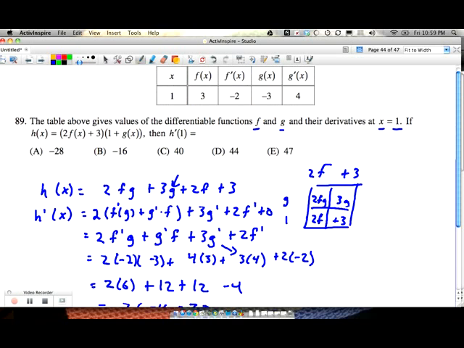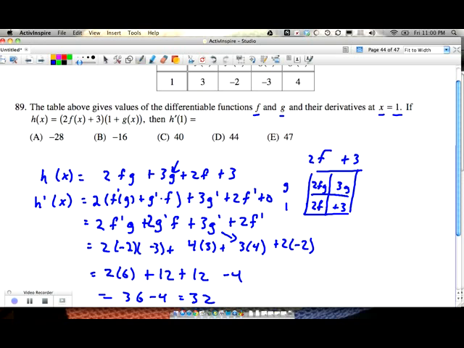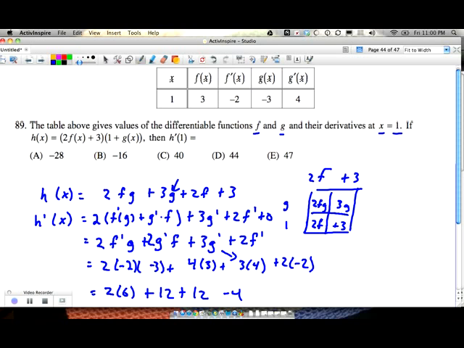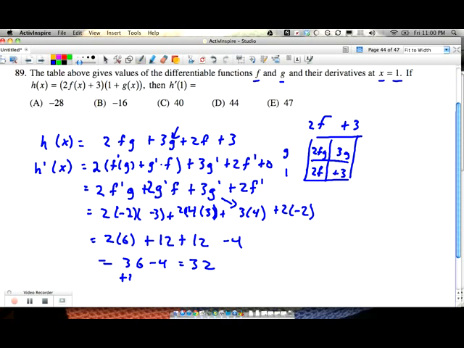Let's see. 2 f prime g. Oh, this has to be a 2 here. And g prime f is 4 times 3. So I needed a 2 here, 2 times this piece. So I need to add another 12 to that. Plus 12.